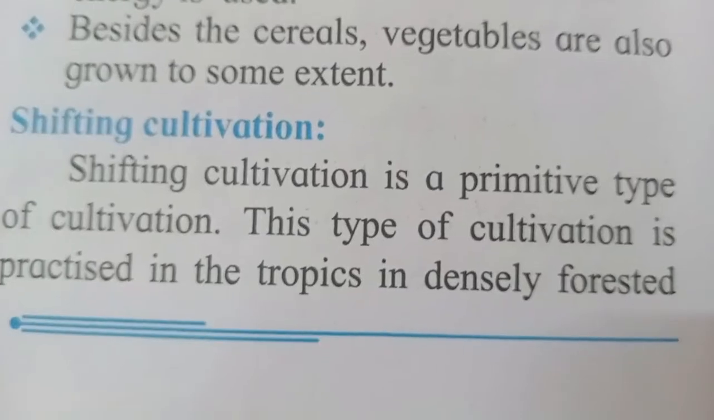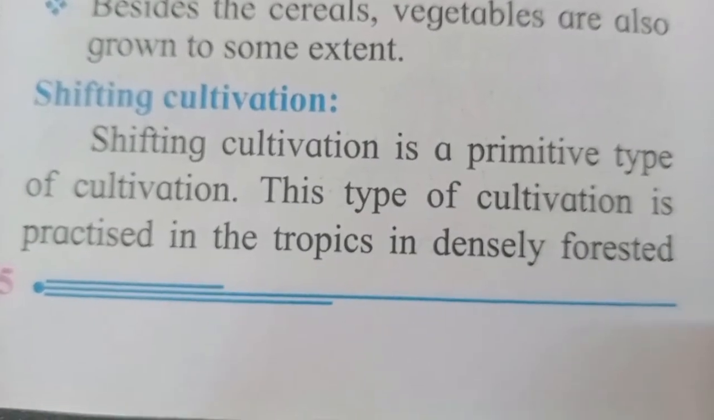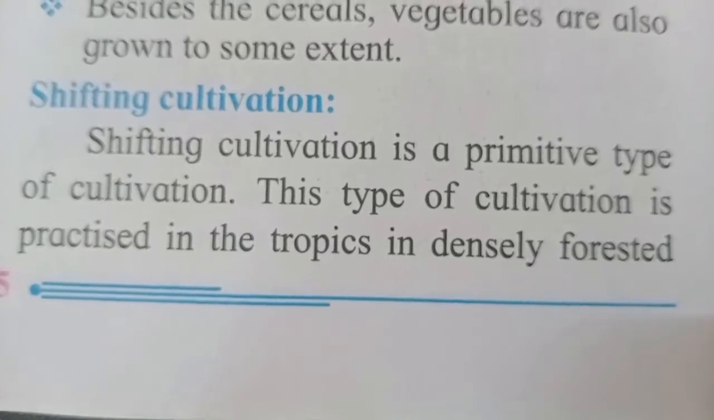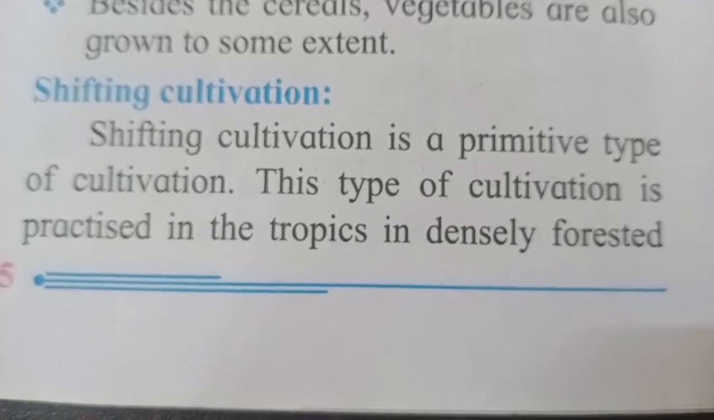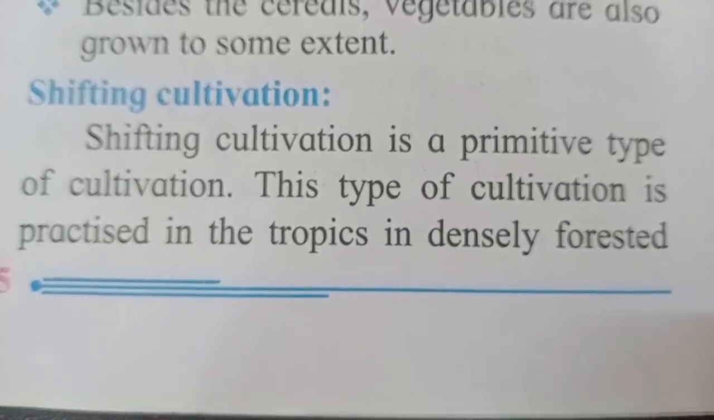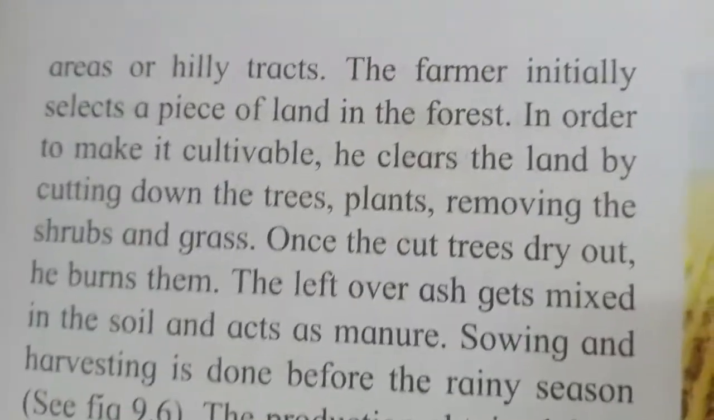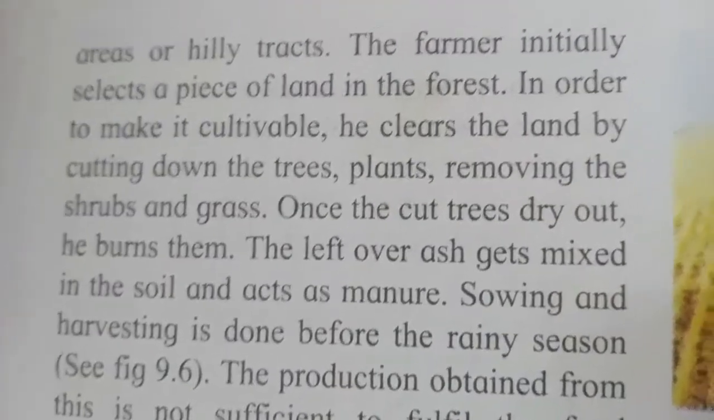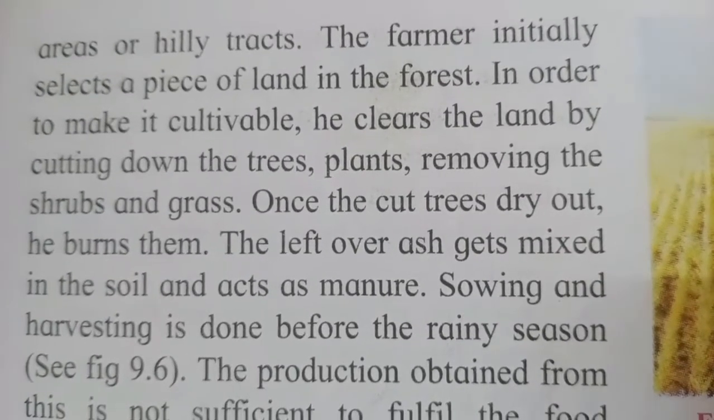Next is shifting cultivation. Shifting cultivation is a primitive type of cultivation. This type of cultivation is practiced in the tropics in densely forested areas, and in the hilly areas. The farmer initially selects a piece of land in the forest.